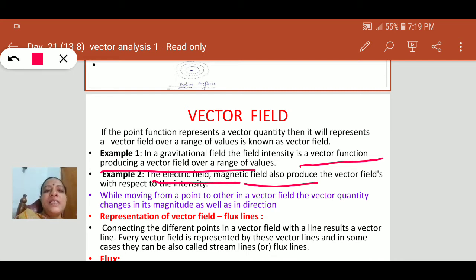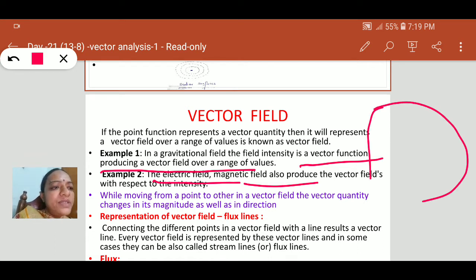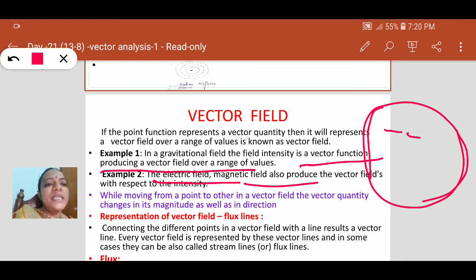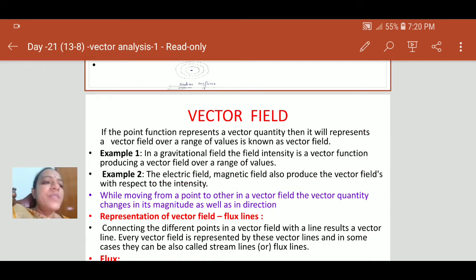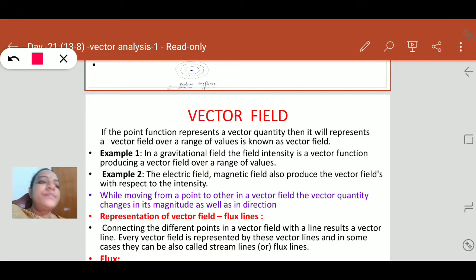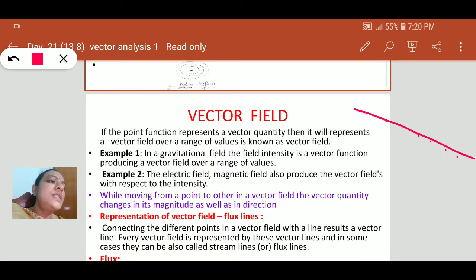How do we represent a vector? Because a vector possesses magnitude and direction. If this is a vector field and you move from one point to another, its magnitude changes and its direction also changes. If I move like this, the direction changes along with the magnitude. So if I join those points, I get a line. Similarly, another line.